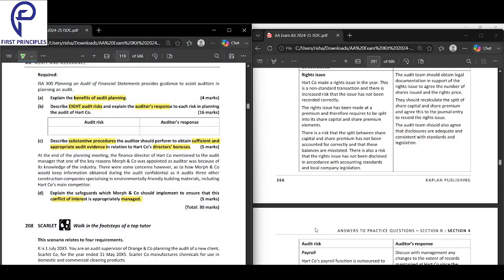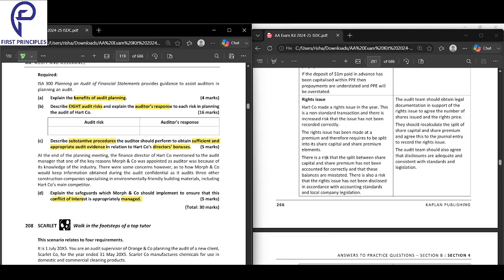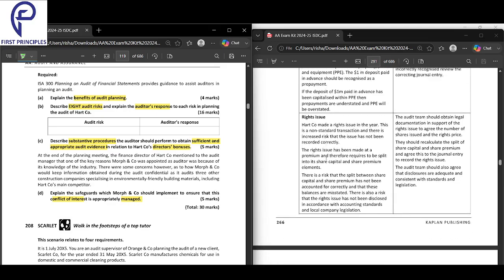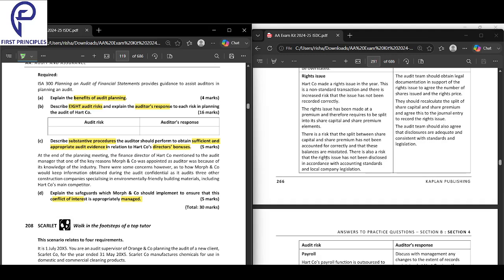All right. Continuing the second part of Hart here, the focus is to finish the few risks that are remaining. Along with that, we'll finish substantive procedures and we'll also finish the last part of the question with regards to conflict of interest. We'll look there shortly. However, we'll get started right now with the rights issue.